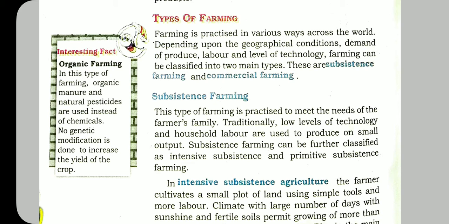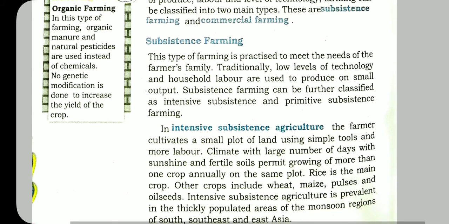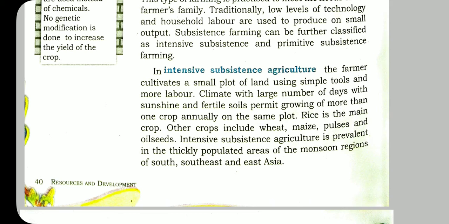Subsistence farming is again divided into two: intensive subsistence farming and primitive subsistence farming. In intensive subsistence farming, the farmer cultivates a small plot of land using simple tools and more labor. Climate with a large number of days with sunshine and fertile soils permit growing of more than one crop annually on the same plot.